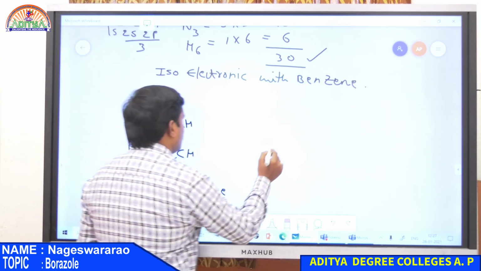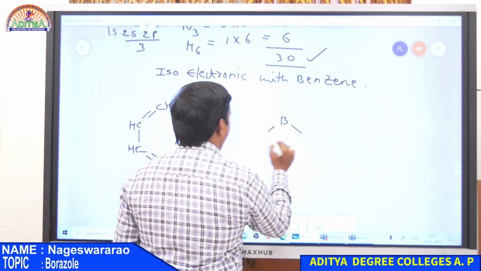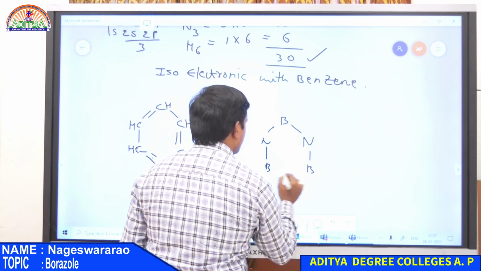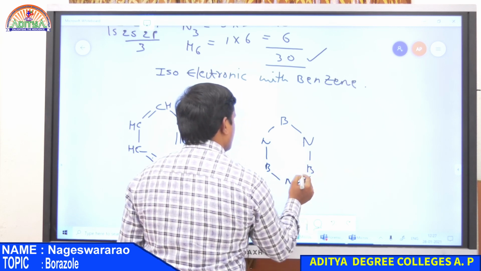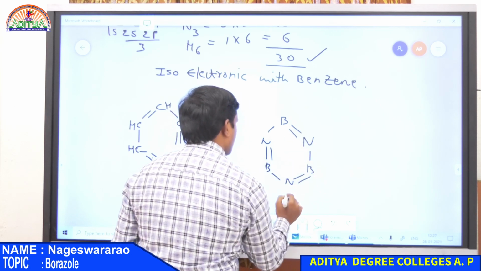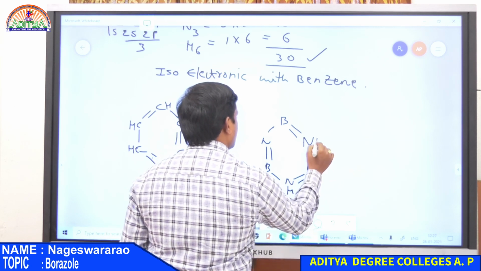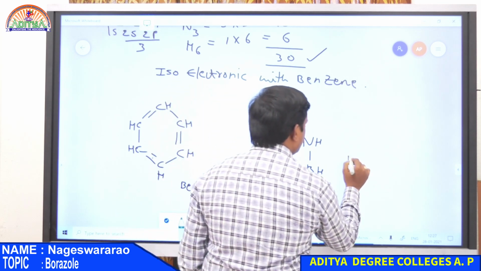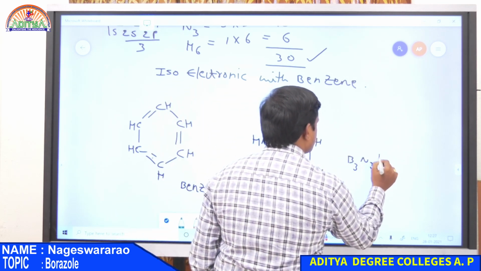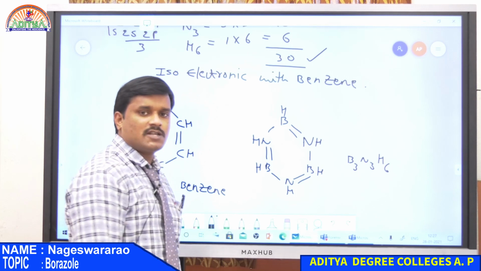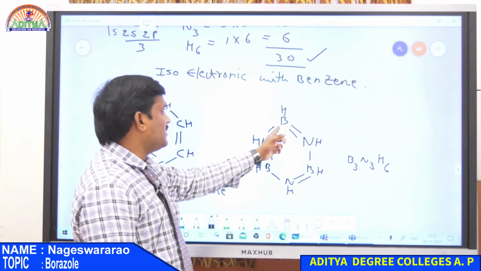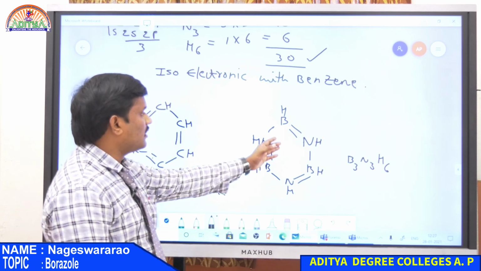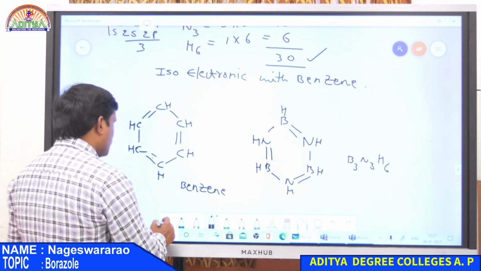Similarly here, borazole. NH, BH, NH, BH, NH and BH. So this is B3N3H6. So both are having same structure. There exists a B-N single bond as well as B=N double bond. So double bonds are alternate throughout the ring.